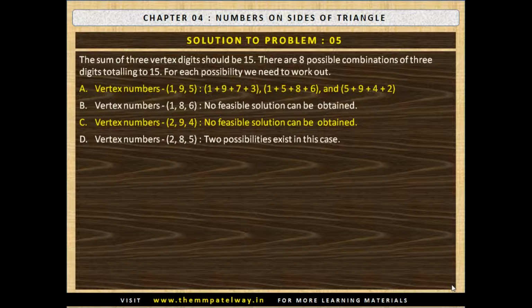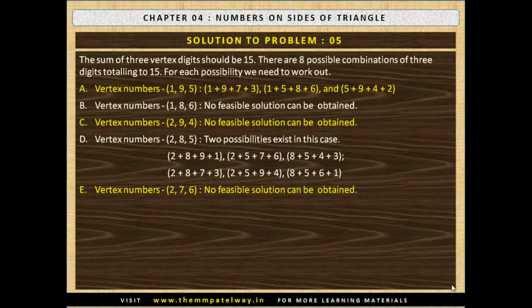D. Vertex numbers 2, 8 and 5. In this case, 2 possibilities exist. The first one is 2 plus 8 plus 9 plus 1, 2 plus 5 plus 7 plus 6 and 8 plus 5 plus 4 plus 3. The second possibility is 2 plus 8 plus 7 plus 3, 2 plus 5 plus 9 plus 4 and 8 plus 5 plus 6 plus 1.